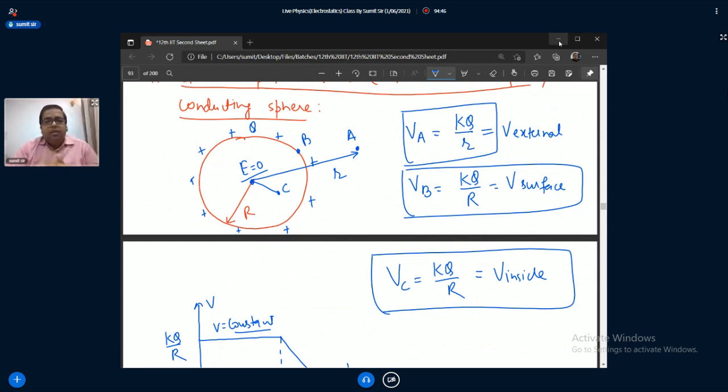After that, we'll start flux, and after that Gauss law and conductors. After that only Gauss law is left. We have so many derivations left for Gauss law. Then we'll do capacitance, and after that capacitor.